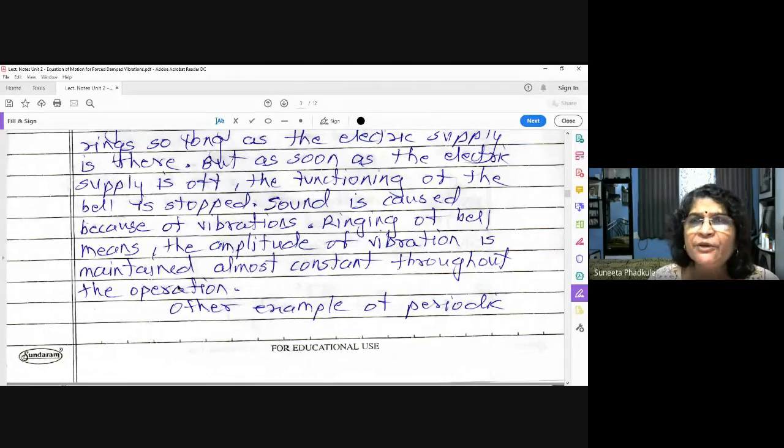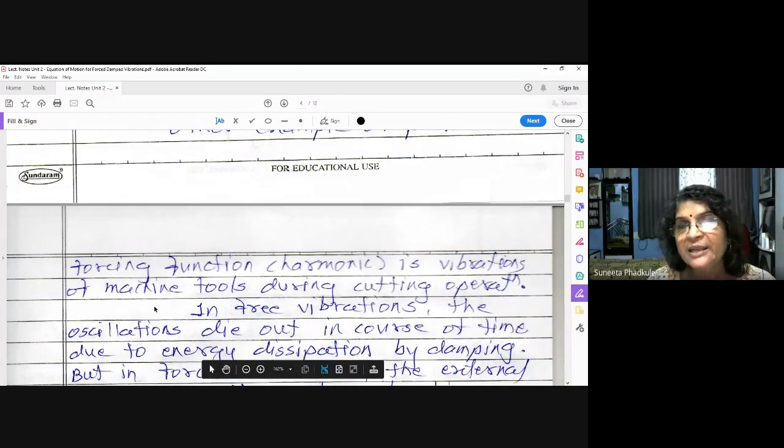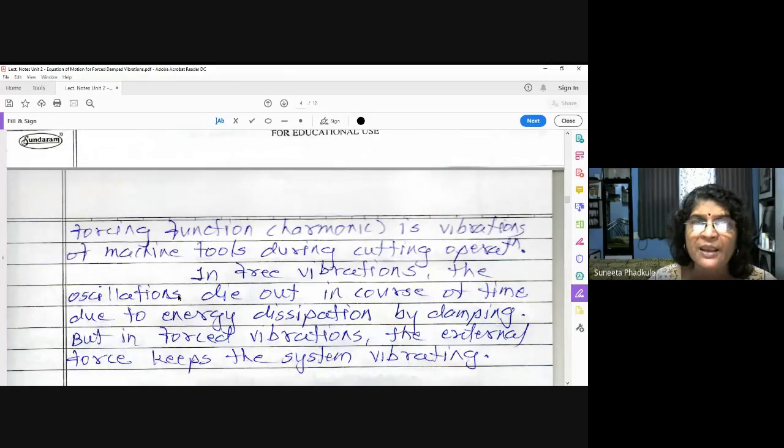There are so many other examples. Take any machine tool and its cutting process: drilling, lathe, planing machine, shaper machine. In every machine there is a cutting force, so the vibrations are continuous. These vibrations take place due to external excitation. Take any machinery, like a turbine, pump, motor or engine. All these are examples of forced vibrations.